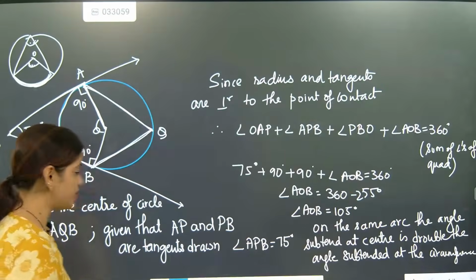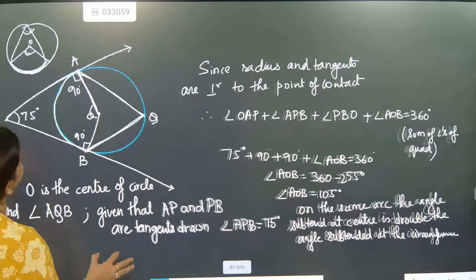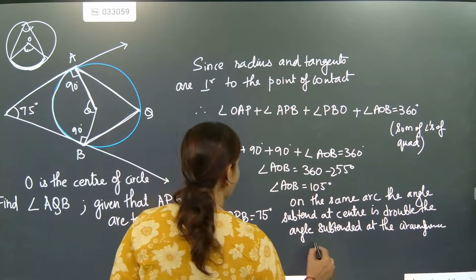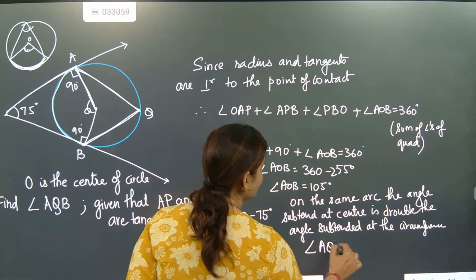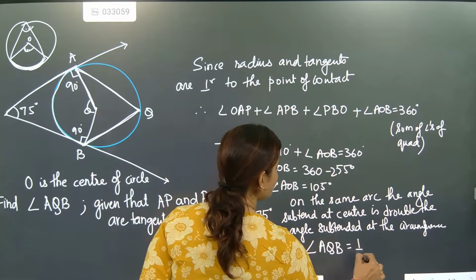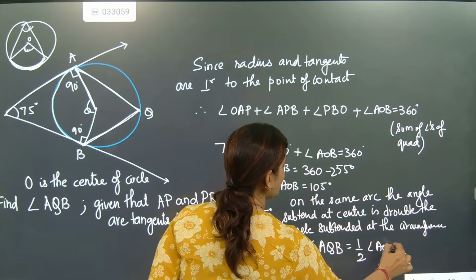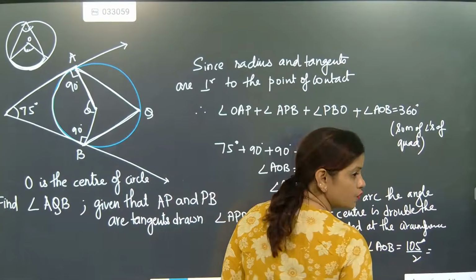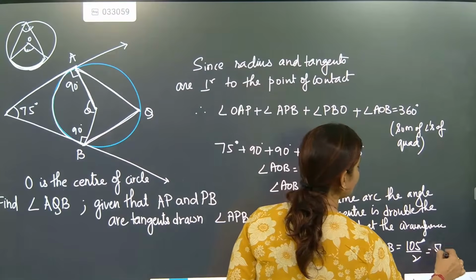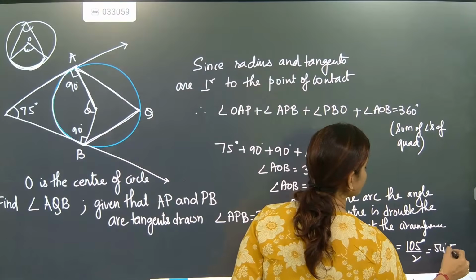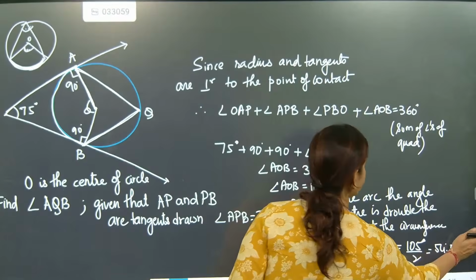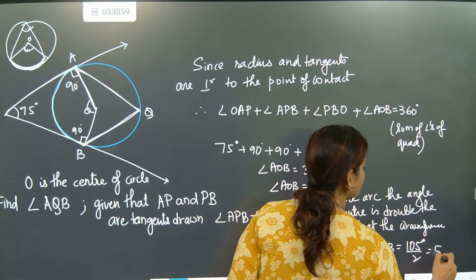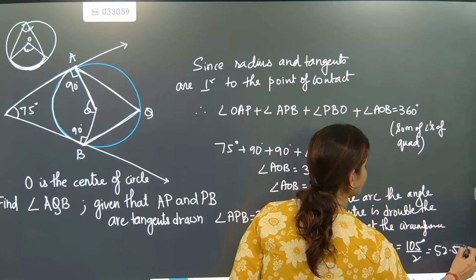So now, beta, what will be the angle here? The angle AQB will be half of angle AOB. That is 105 degrees divided by 2. So how much will it come? 52.5 degrees.